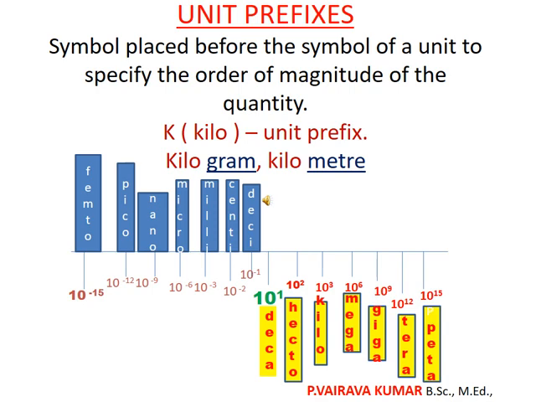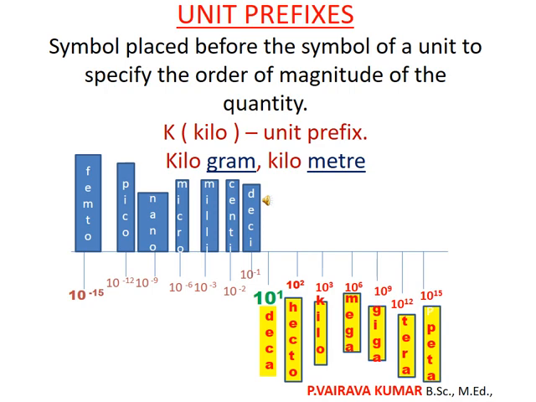A unit prefix is a symbol placed before the symbol of a unit to specify the order of magnitude of the quantity. So a unit prefix means kilo, for example. If you want more quantity of gram, you add kilo: kilogram. Similarly, meter, kilometer. There are some gradual measurements. Let us see later.